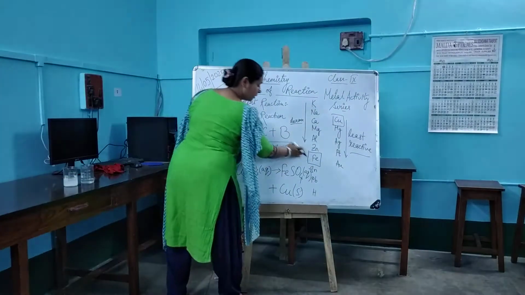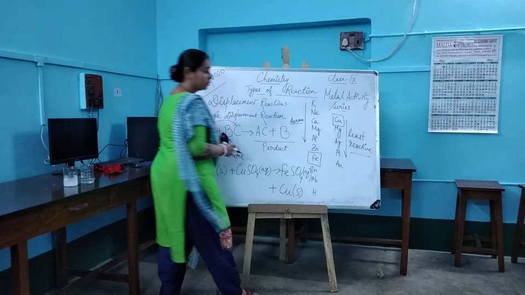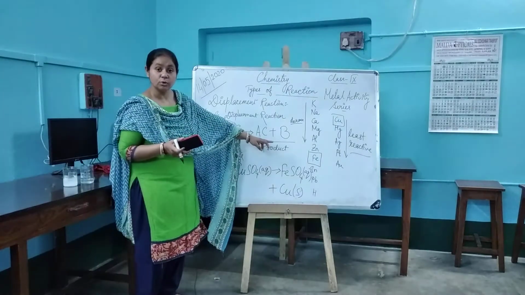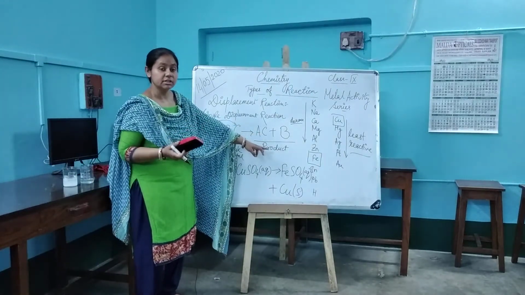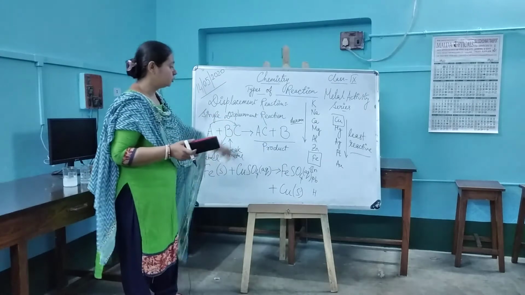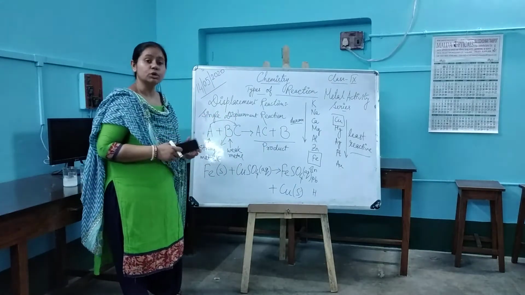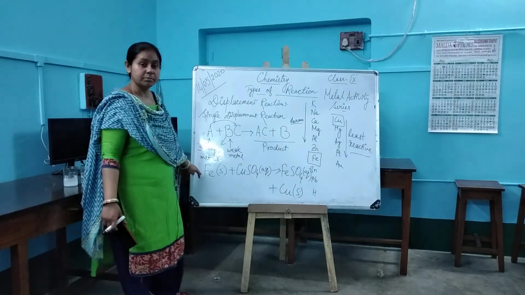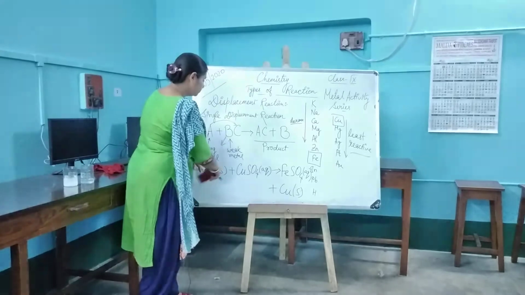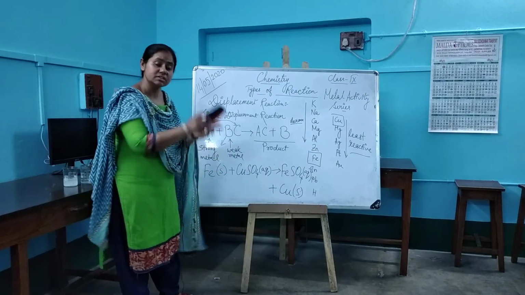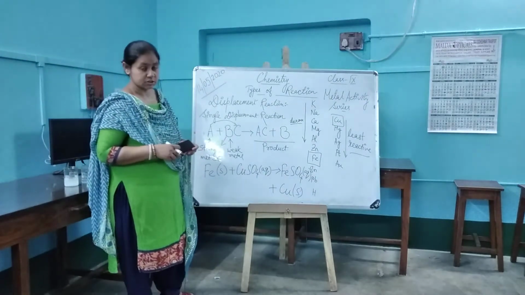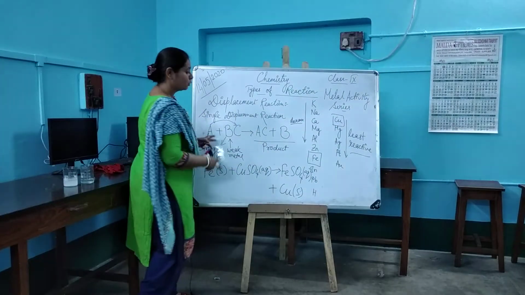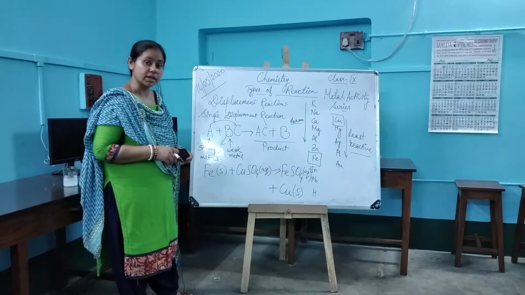Iron is present above, copper is present below. That means copper is weak as compared to iron. So what will happen over here? Here iron will be able to displace copper from its solution. Is it clear to you? Okay, so this was about your displacement reaction.